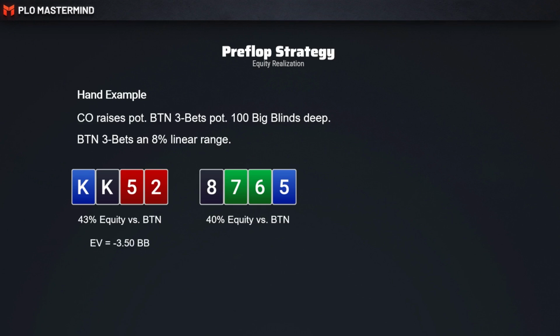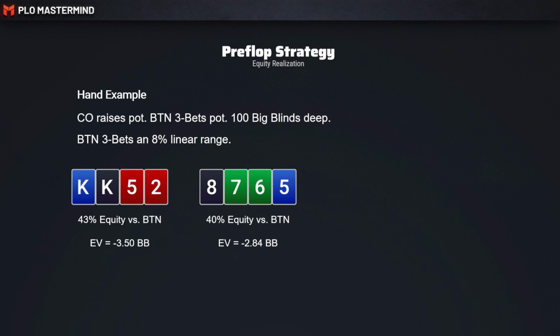However, if we look at the EVs that a solver attaches to both combos, we can see that the King 5 deuce is losing 3.5 big blinds against the 3-bet, which is basically our initial open raise, 3.5 big blinds, that we then have to fold. So the solver is suggesting that King 5 deuce with a low suit is folding against the 3-bet. 8-7-6-5 on the other side wants to call and then is losing 2.84 big blinds in the process. So we're basically winning back some of the money we already invested by open raising full pot, 3.5 big blinds. So this hand is actually higher EV than the King 5 deuce, even though it has less equity.